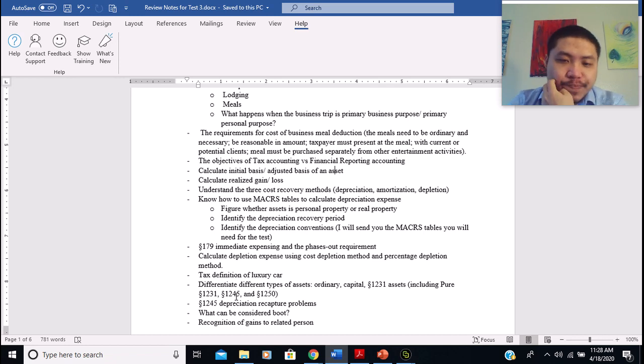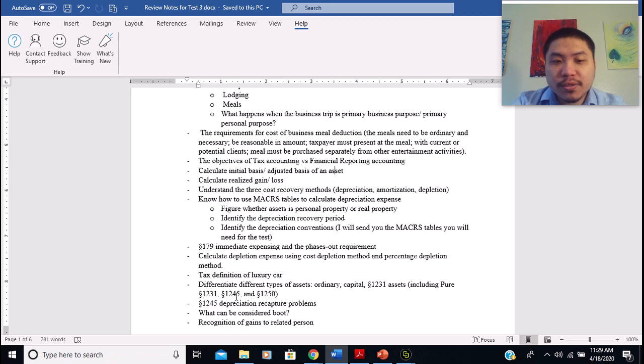So I want you to know the differences among these three, and also the main reason we need to differentiate them is to know how to do the depreciation recaptures.